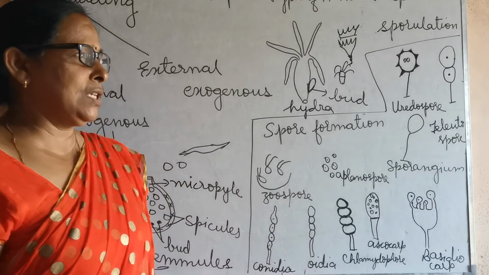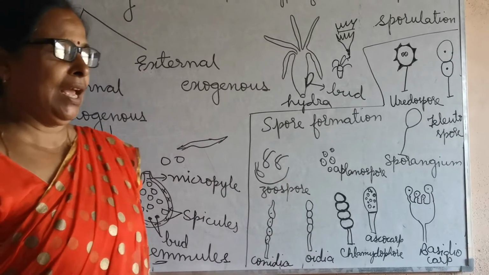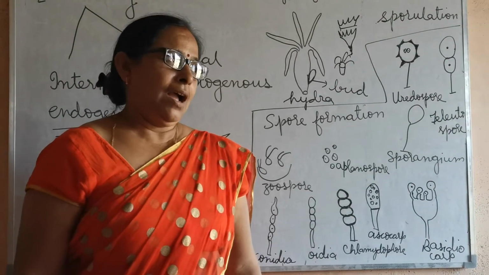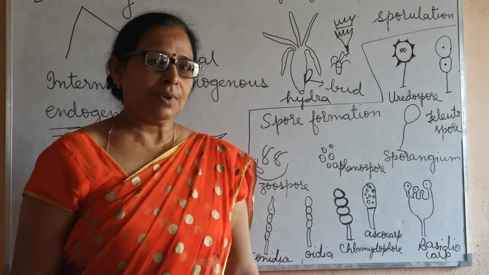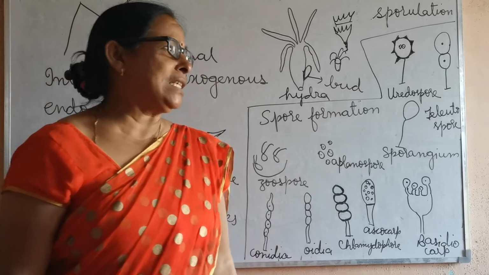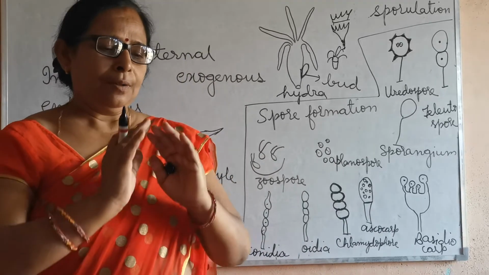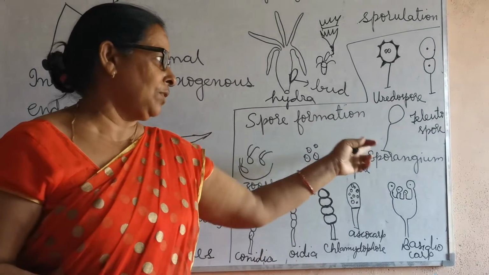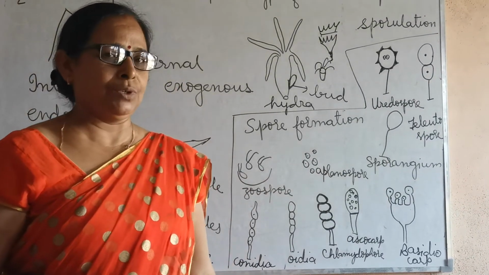Now we are going to discuss spore formation. As you know, spore formation is very common in algae and in fungi. So in fungi you will see spores. A number of spores get together in a bag-like structure. We call it sporangium.